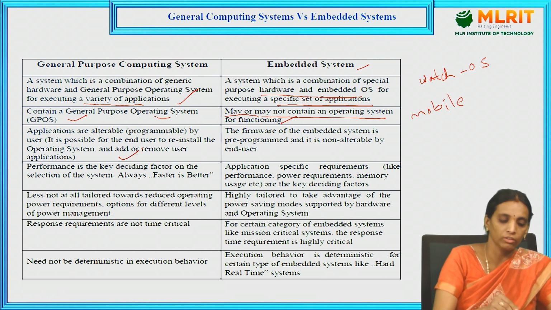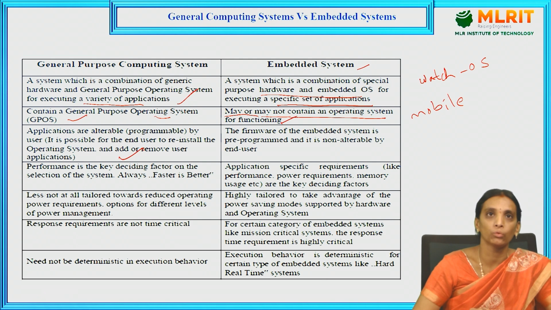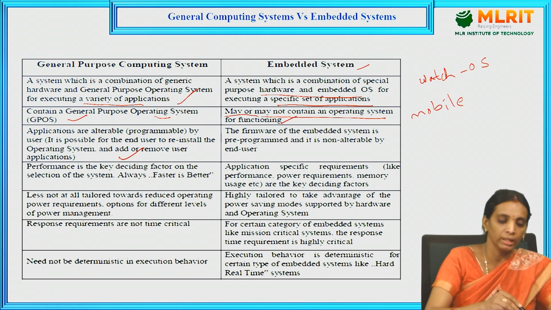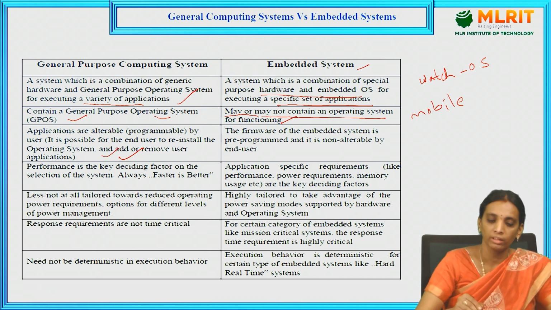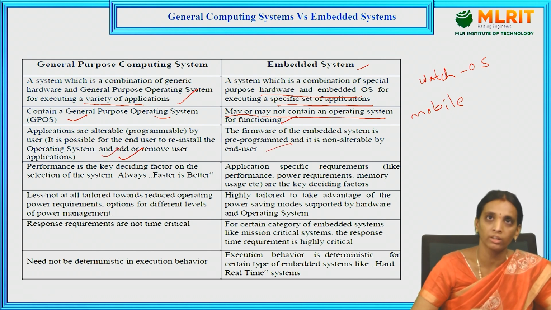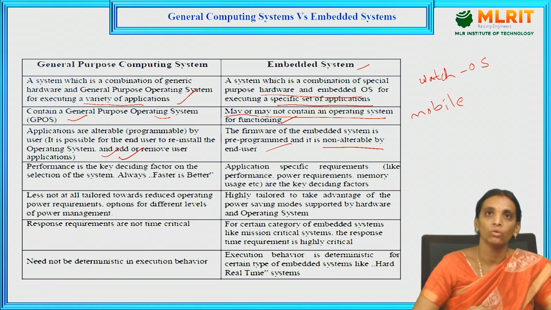Here the applications are to be alterable by the user. That means depending on the versions of the operating system, if we want to update, we can go to the next versions. Depending on the newer versions, the features may change, and hence the applications of that system will also change. But in an embedded system, as it is intended only for a specific application, the firmware of the system is fixed and pre-programmed, and it is not alterable by the user.